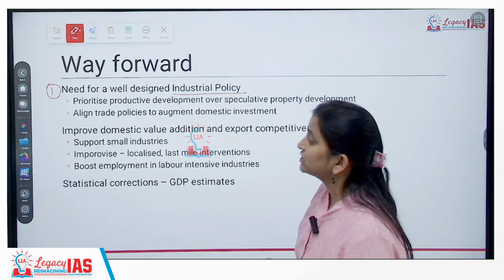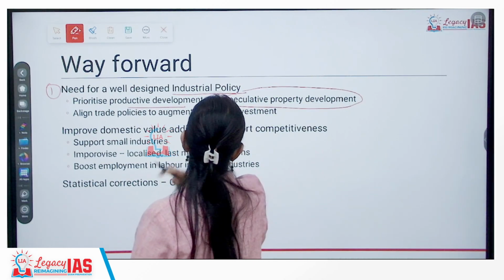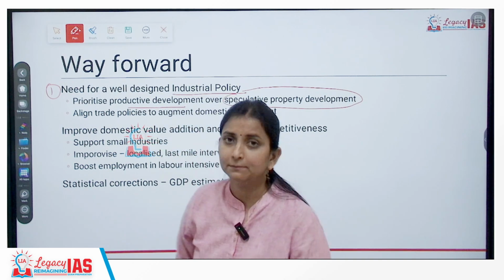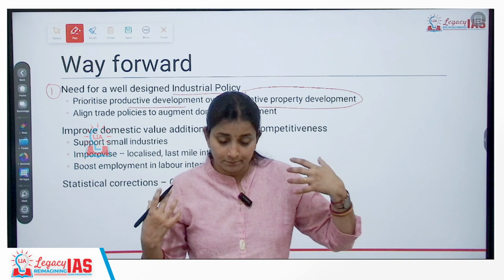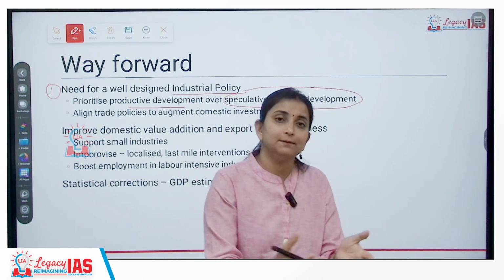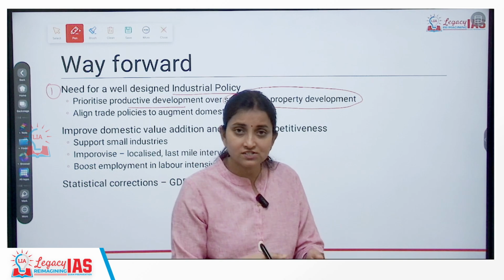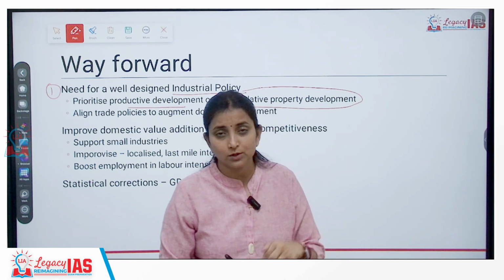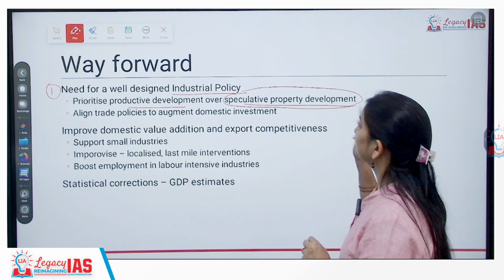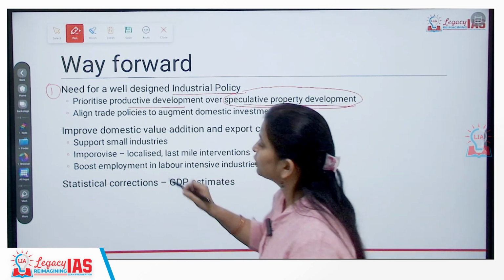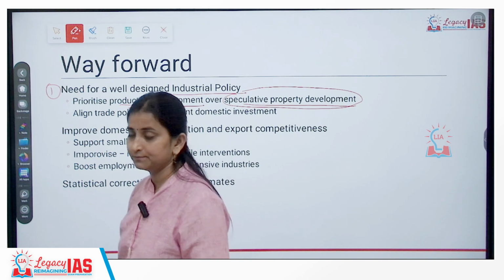Okay. Which will prioritize productive development over speculative property development. Speculative property development मतलब certain areas में infrastructural investment we are carrying out because we expect that this area is about to get developed. Okay. Now let's say the area did not develop, so all that infrastructural investment goes in vain. It is not able to generate sufficient amount of revenue. That can be an example of speculative property development. So we need to prioritize productive development over speculative property development.